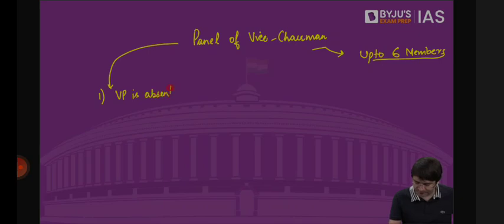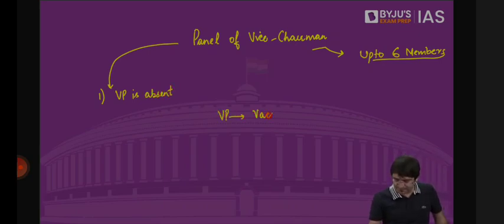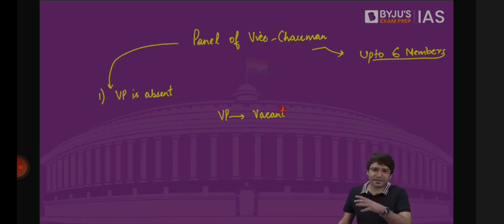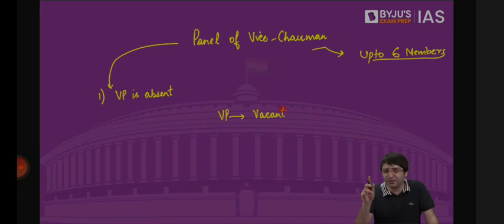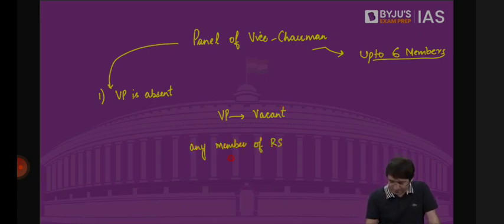What if, for example, the post of vice president is vacant? That means the vice president either is dead or has resigned or has been removed. Then in this case, who will preside over Rajya Sabha? Deputy chairperson of Rajya Sabha? Because the deputy chairperson is also elected by the members of the Rajya Sabha. But if the deputy chairperson of Rajya Sabha is not present, in that case, this panel will not preside. Any member of Rajya Sabha nominated by the president.